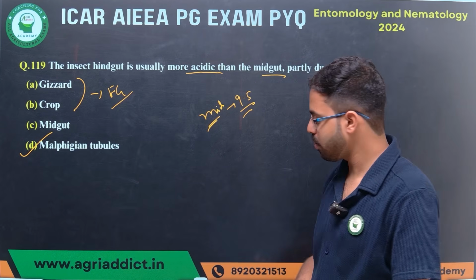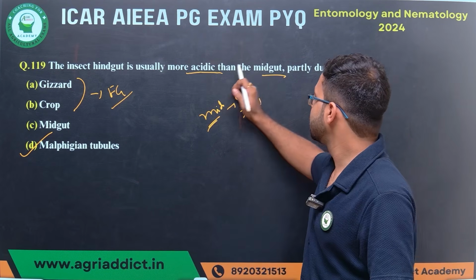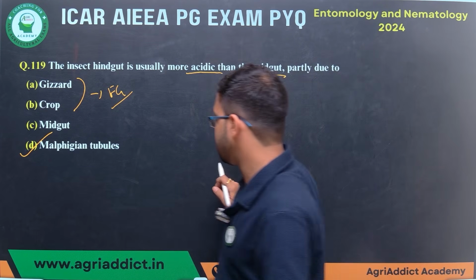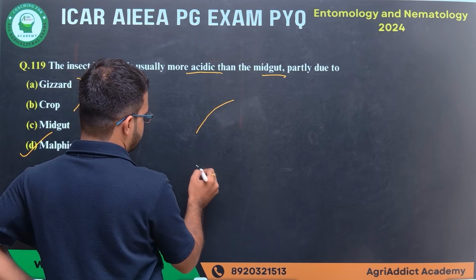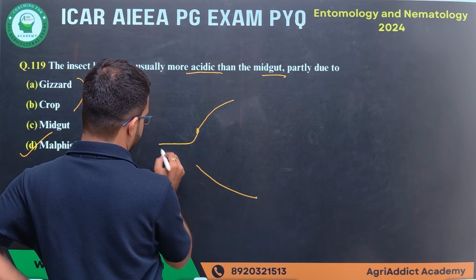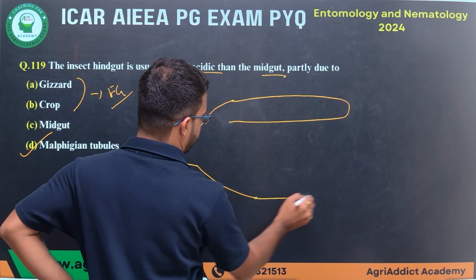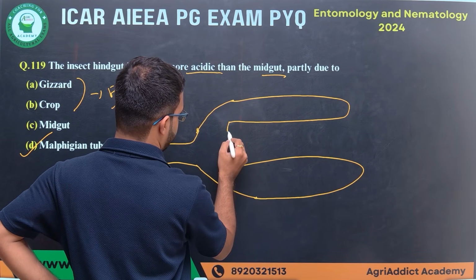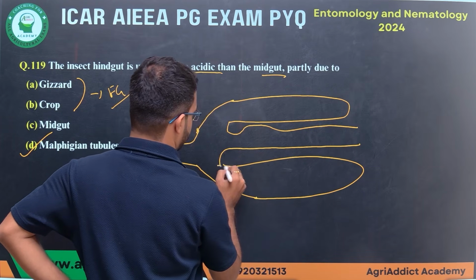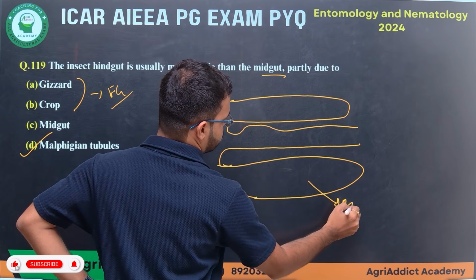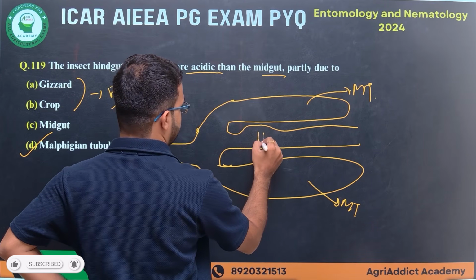Now, if we want to know why, there are some specific reasons. Suppose here are the Malpighian tubules, and this is your hindgut.